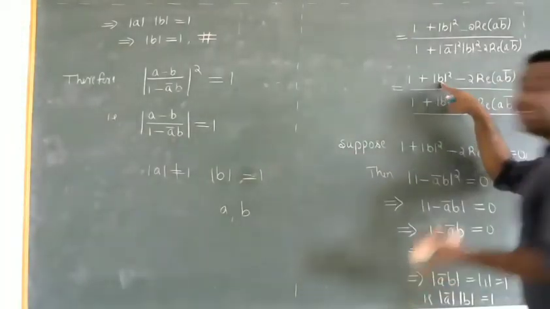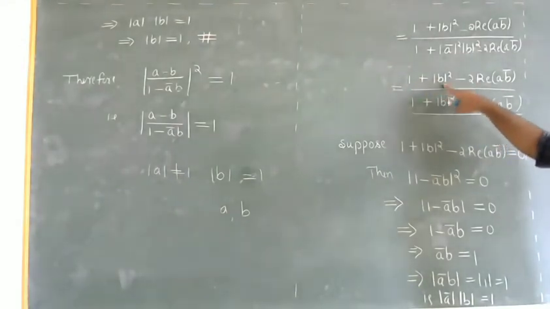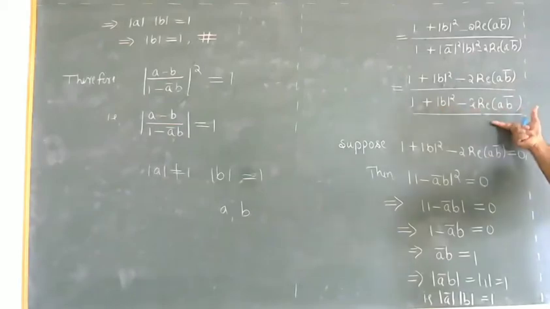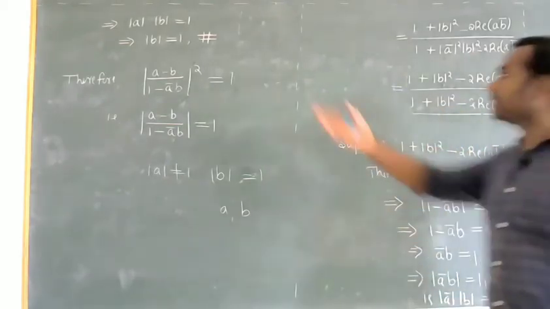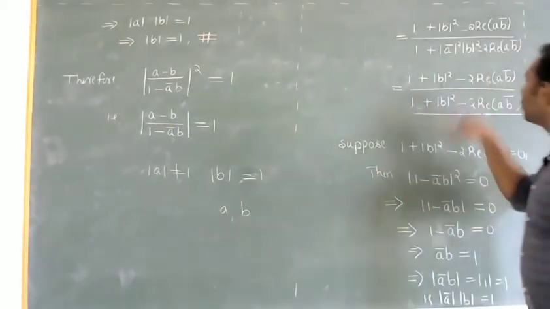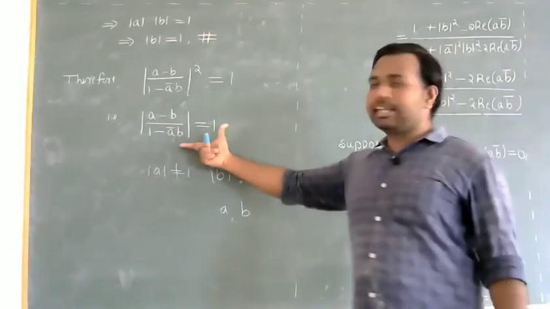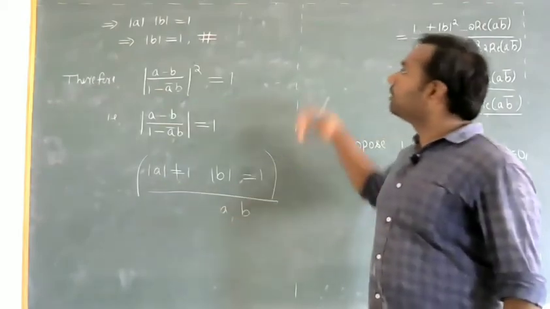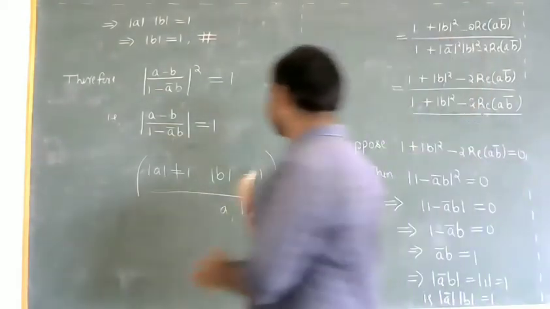So if I assume b as a, we have 1 plus modulus of a square minus 2 into real part of a into b bar. And we can prove that it is non-zero by the same contradiction. So once again we'll get the same result. So the proof for this assumption follows in a similar way.